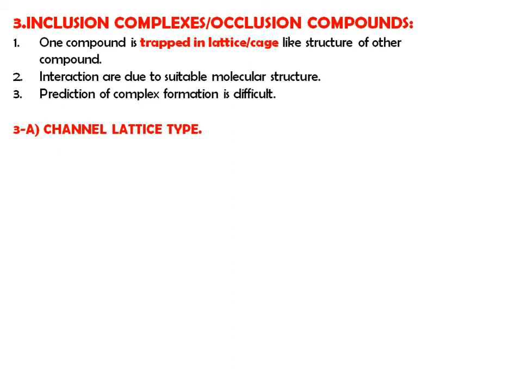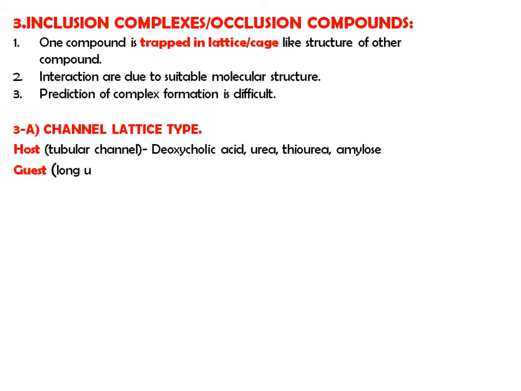Now these inclusion complexes are of chelate type and are of channel lattice type. In channel lattice type, a tubular chain like structure is there, and this chain like structure acts as a host. Okay, host means the one in which your drug is included, or inclusion of your drug is there into the host molecule. And which substances act as this host? That is deoxycholic acid, urea, thiourea, amylose.